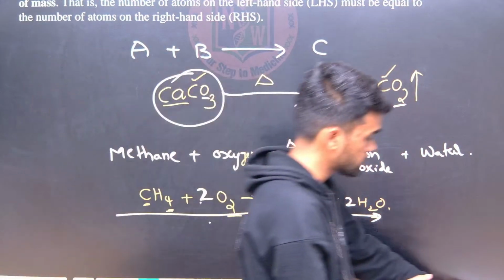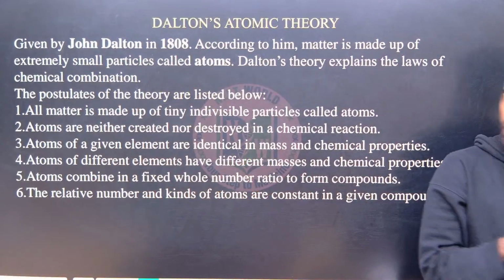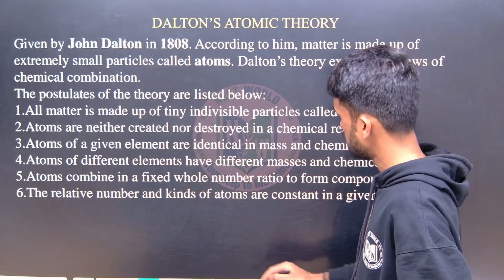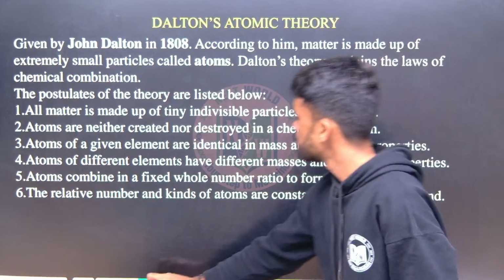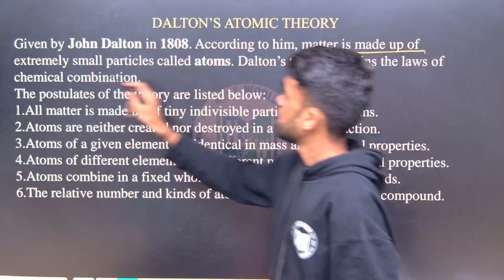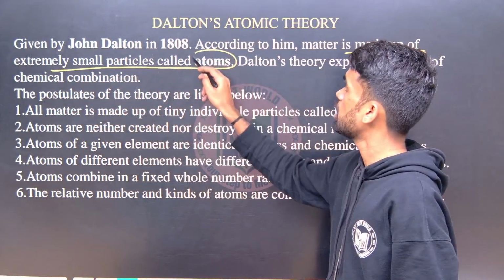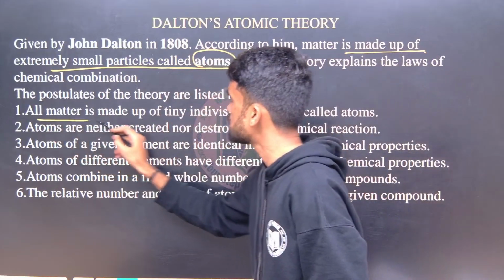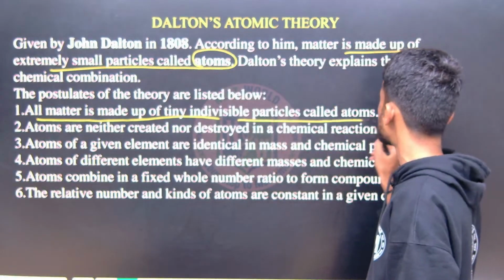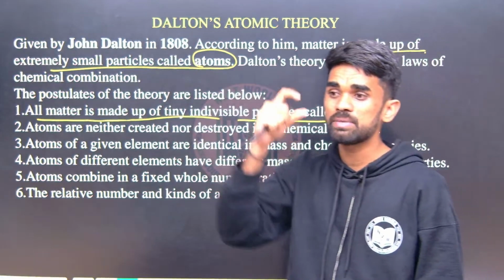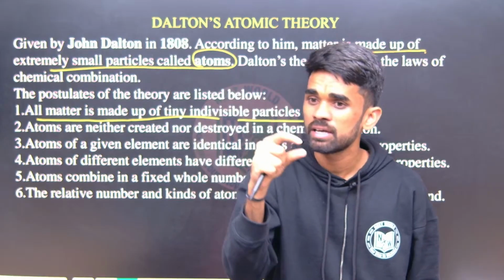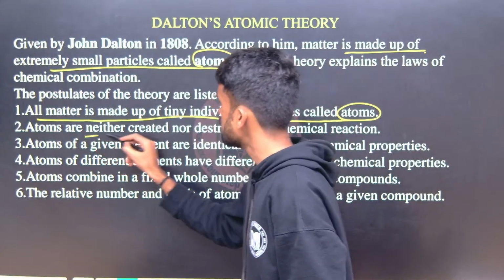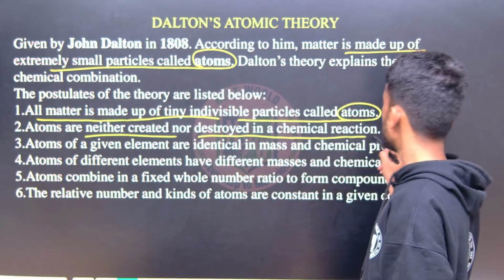Let us move forward. Now Dalton's atomic theory. What does he say? Look here. According to him, matter is made up of extremely small particles called atoms. All matter is made up of tiny indivisible particles called atoms. It means the atom is the smallest particle of matter. Next, atoms can neither be created nor be destroyed in a reaction.